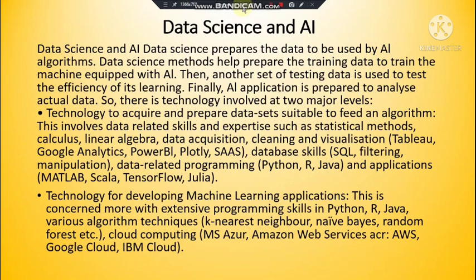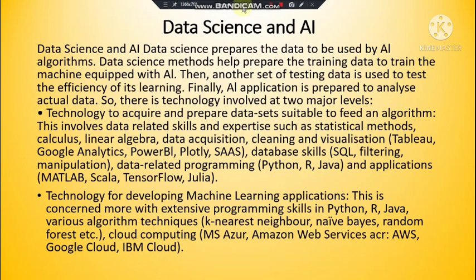Data science methods help prepare the training data to train the machine equipped with AI. Then another set of testing data is used to test the efficiency of its learning. So once it is trained, then another new data set will be created to test whether it has learned properly or not. Finally, an AI application is prepared to analyze actual data.